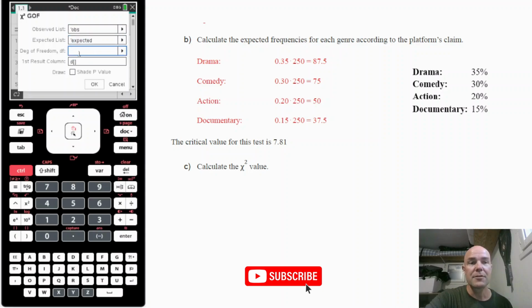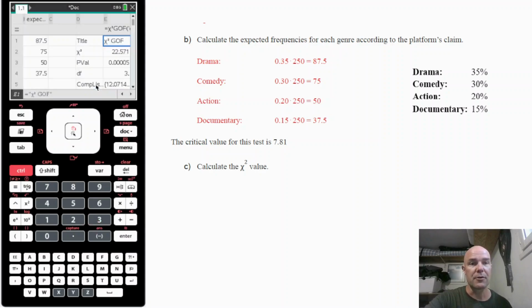and then there's a question of degrees of freedom. And the way you calculate degrees of freedom is as follows. You have 4 alternatives here: drama, comedy, action, and documentary. So degrees of freedom is always 1 less than your options. So in this question, degrees of freedom is 3. And then we just press OK.